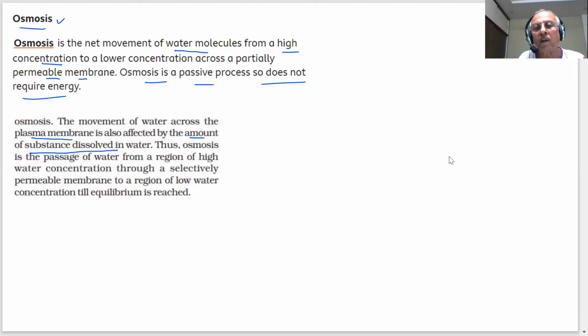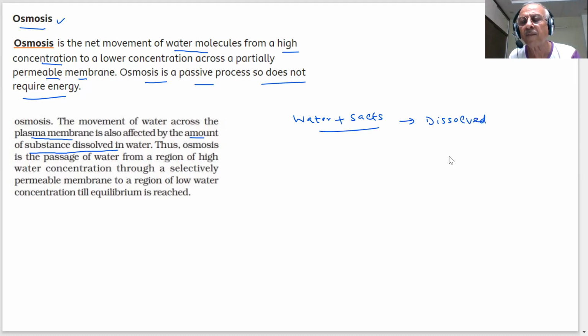What I mean is, you don't have pure water. You have some salts. You are eating sugar, you are eating salt, you are eating so many substances. They are dissolved in water. So there is a concentration of the water solution.